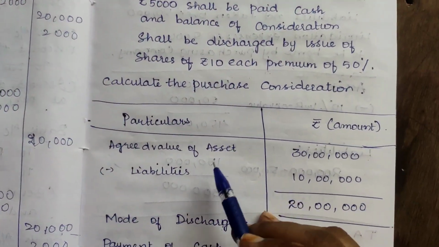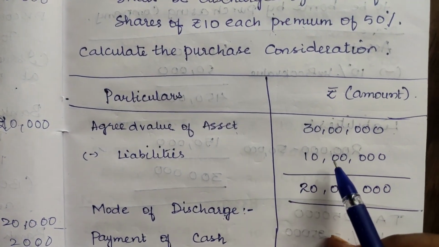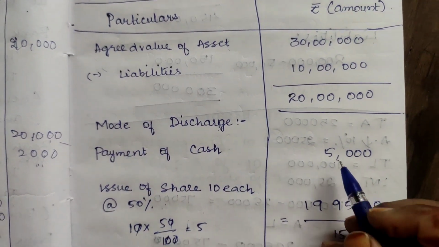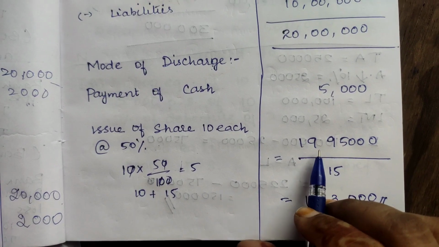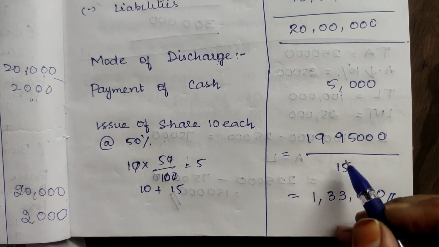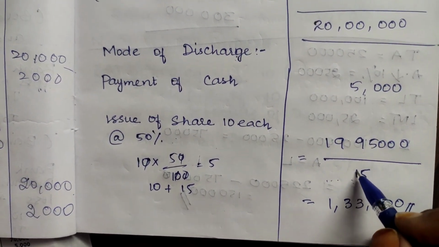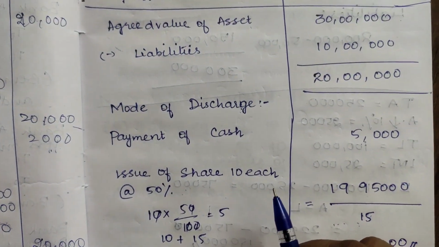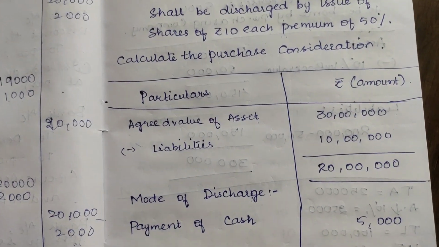So how are we going to find the real asset value? 30 lakh minus the liability value gives 20 lakh for the purchase consideration. Now 5,000 we are going to pay in the form of cash. So the rest of the money, which is 19 lakh 95,000, we are going to pay in the form of shares, at 10 rupees with a premium. So divided by 15, we get 1,33,000 shares to give them, so that we do the purchase consideration in this manner.